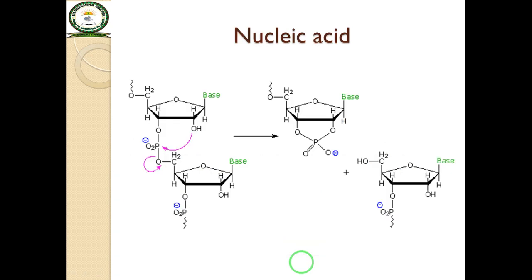Last example of nucleic acid. Here two nucleotides are joined together by the help of a phosphodiester bond. When this phosphodiester bond breaks down, it gives two nucleotides. First one is this and second one is this.